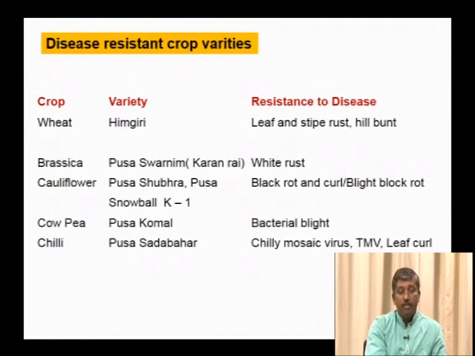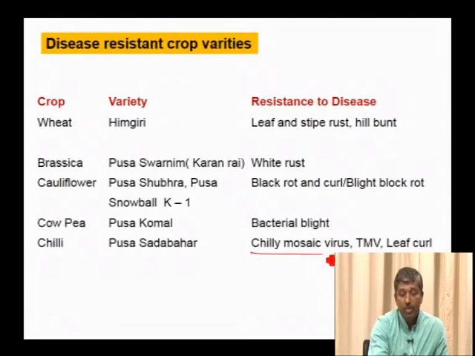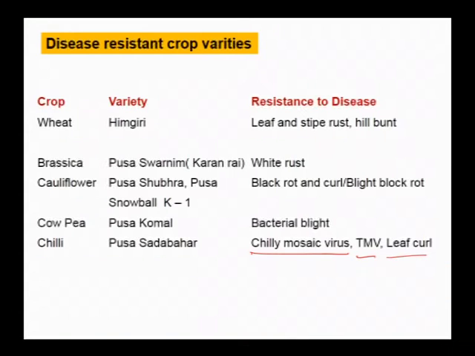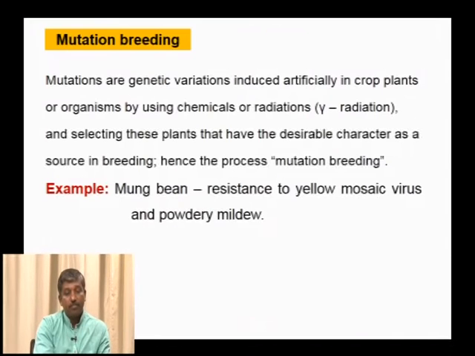For chili, the variety Pusa Sadabahar is resistant to chili mosaic virus, tobacco mosaic virus and leaf curl. All these disease resistant crop varieties were developed by crossing with wild relatives or by selecting varieties of crops which have disease resistance.